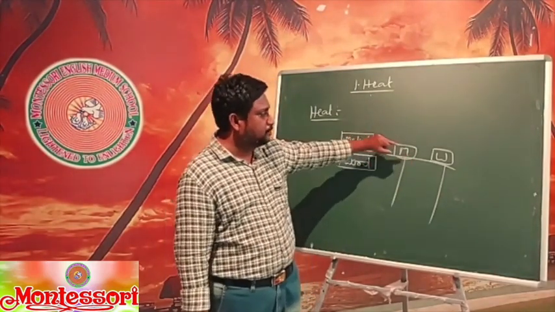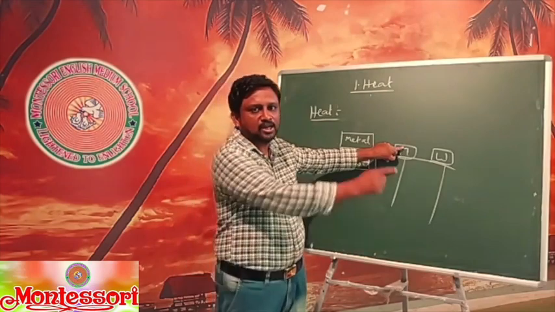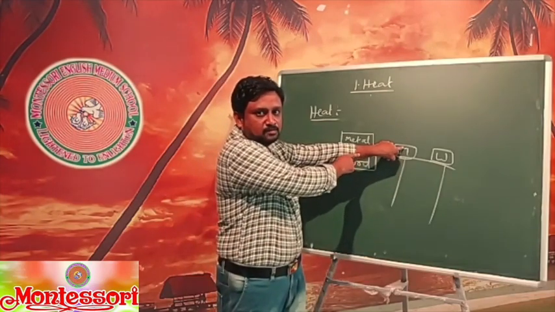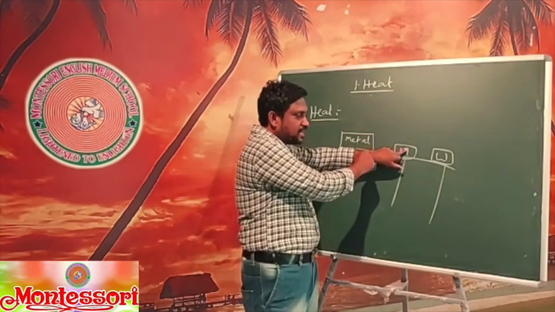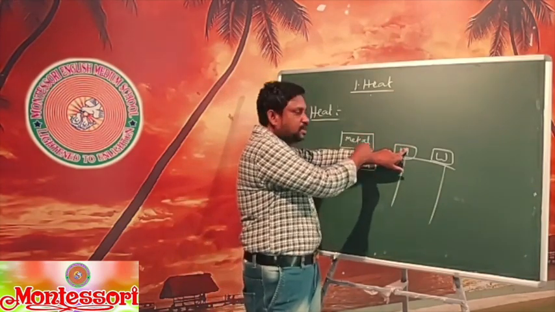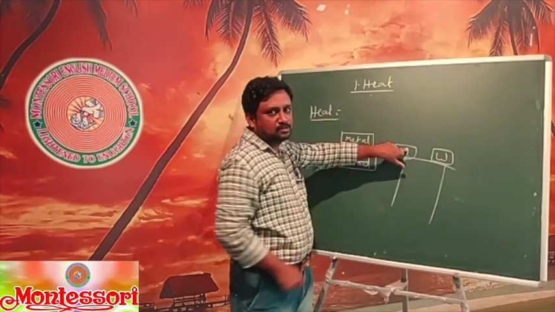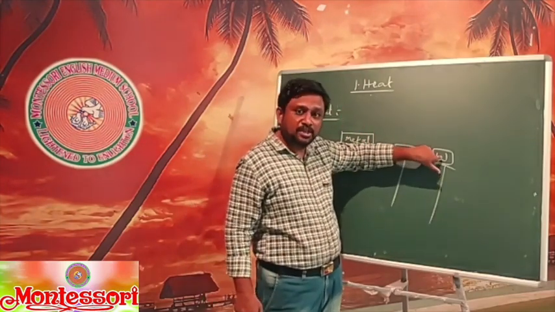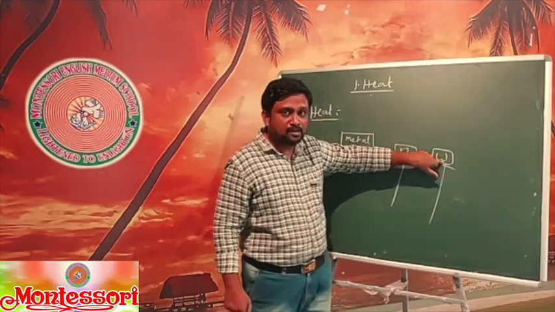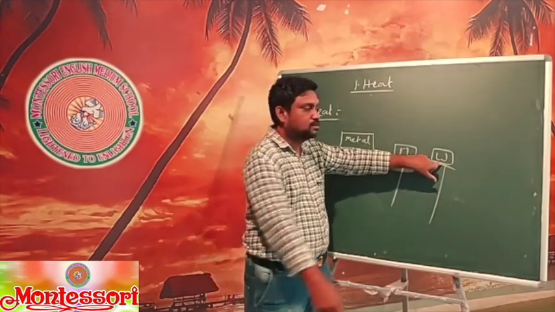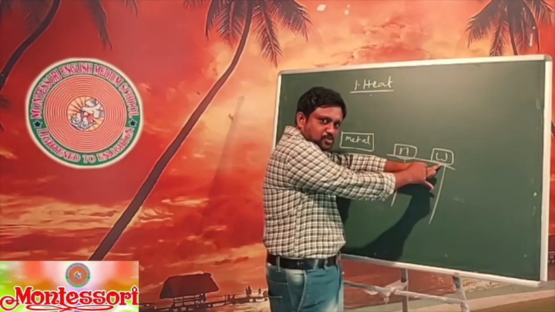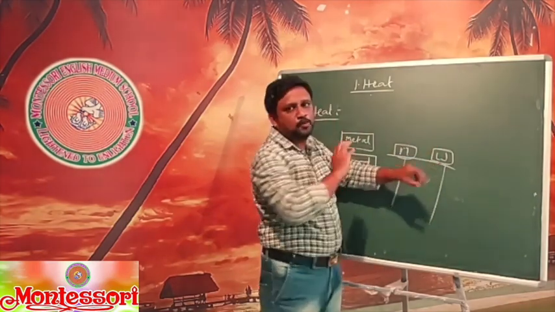When you touch the metal piece, the hotter body is our finger, the colder body is metal. So heat is transferred from my finger to the metal piece. Here it is also a colder body, but this is much colder than this one. Here also the heat energy transfers from my finger to the wood piece.